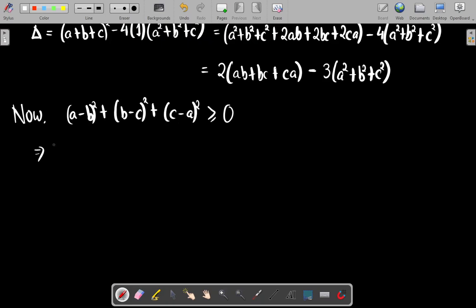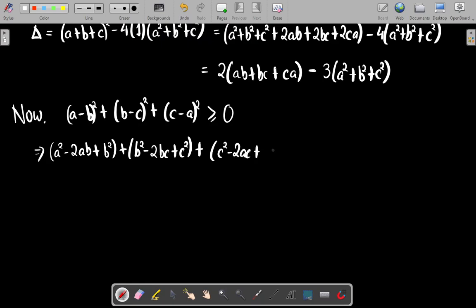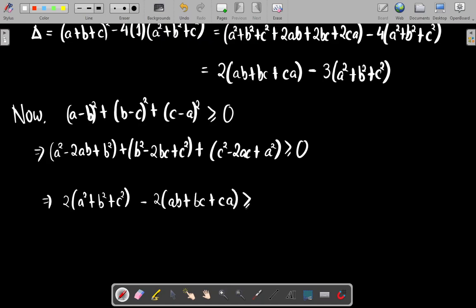On expanding this, I will get a square minus 2ab plus b square, minus 2bc plus c square, plus c square minus 2ac plus a square. If I take a square, b square and c square common, this will become 2 times (a square plus b square plus c square) minus 2 times (ab plus bc plus ca) greater than or equal to 0.